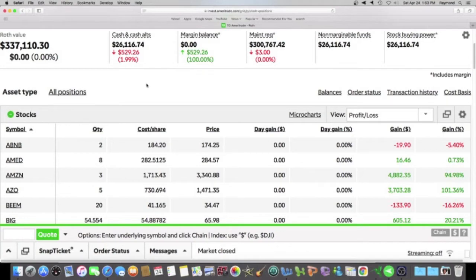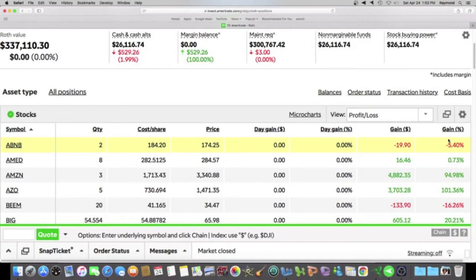What we want to concentrate on in this video would be all the way to the left. You see symbols. Those are the stock tickers. And then we want to concentrate all the way on the right. You see gain percent. This is how much gain have I made since I originally bought the stock.